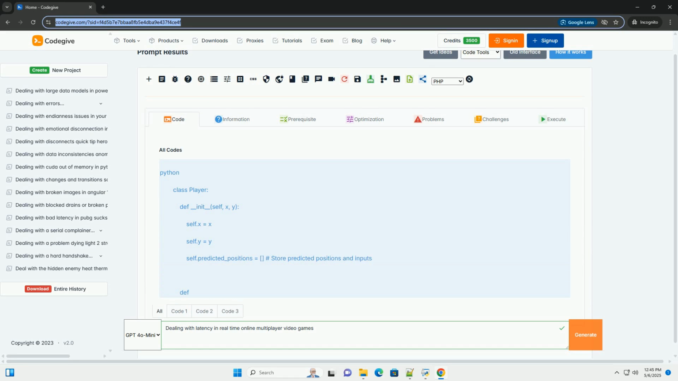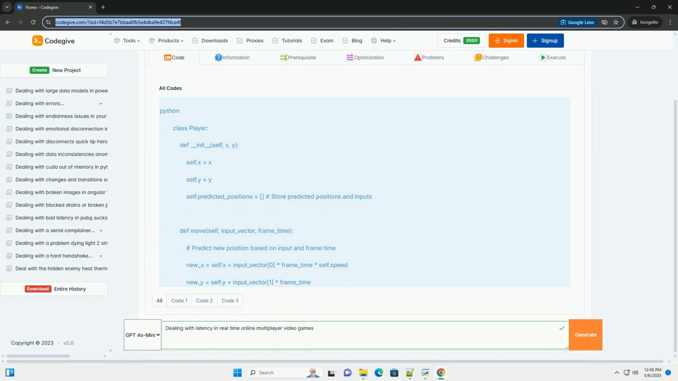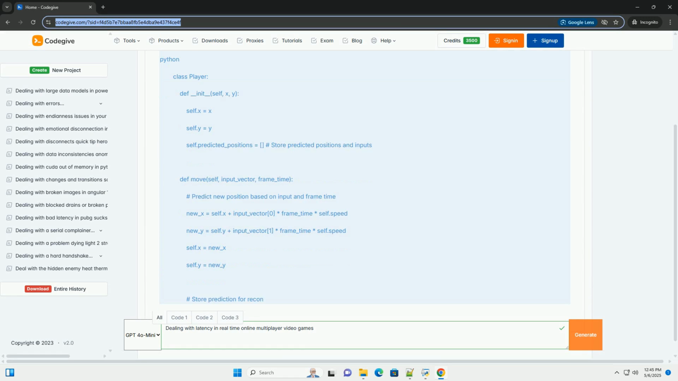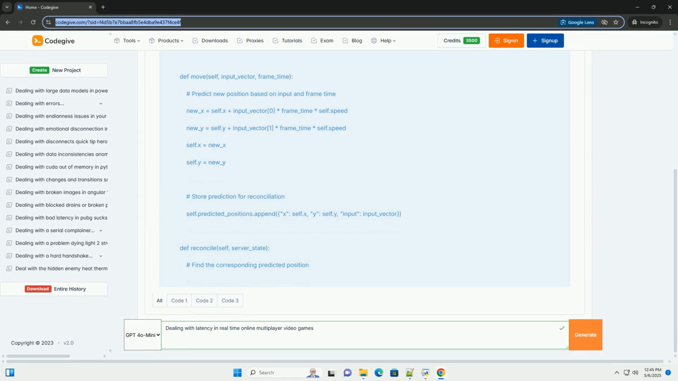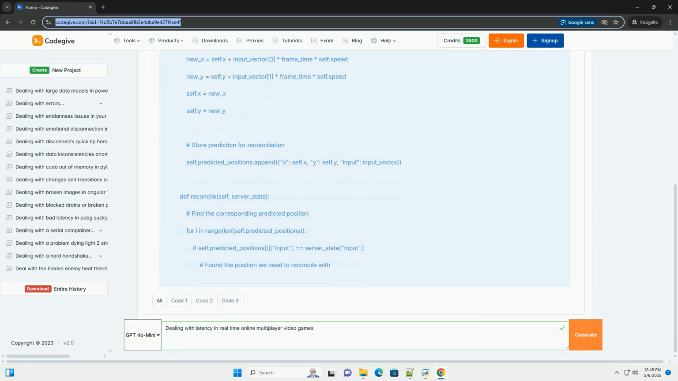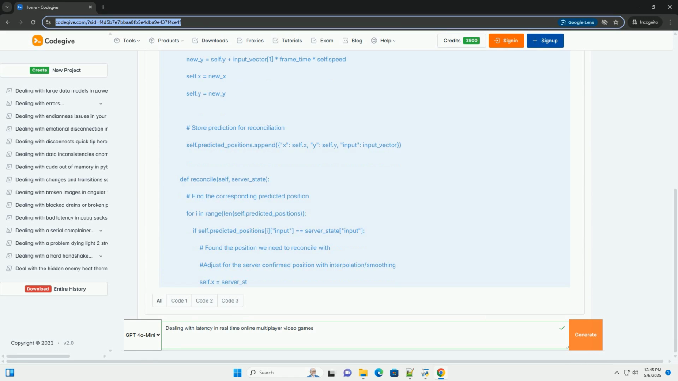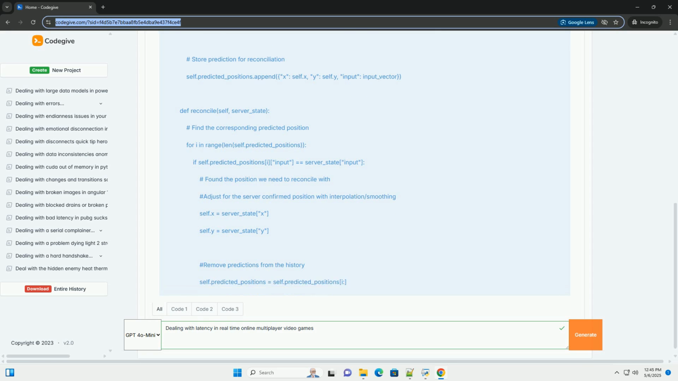OK, let's dive into the complex world of latency management in real-time online multiplayer games. This will be a comprehensive tutorial, covering the causes of latency, techniques to mitigate its effects, and practical code examples to illustrate these concepts. Understanding latency, the enemy of fun.